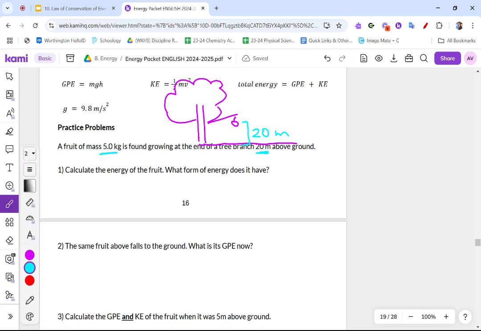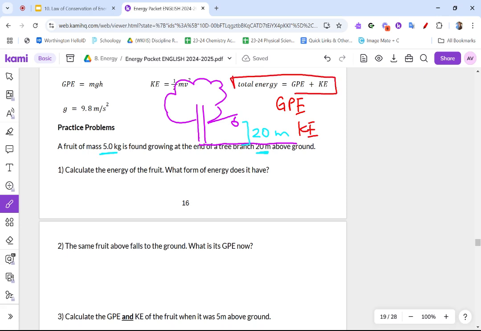So our two potential options when doing this math are to look at gravitational potential energy or kinetic energy. These are my two options. Something really important to highlight is that my total energy is these two combined together, okay?